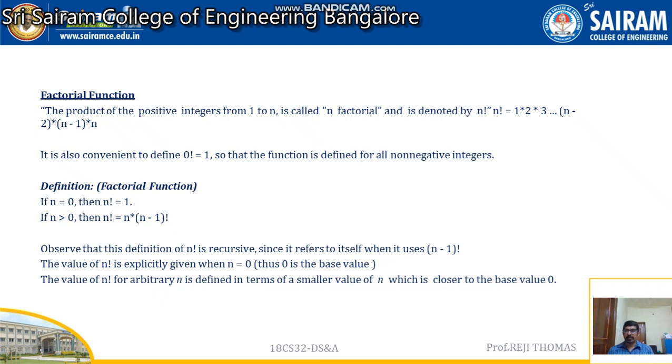So n factorial is going to be a recursive call because it refers to itself. Look at that, n into (n minus 1) factorial. This is going to call the same function again. This will be repeated. And the value of n factorial is an arbitrary n defined in terms of a smaller value. Every time you should move towards the base value and see that at a certain point, your n is going to be 0, so that we can terminate, right?